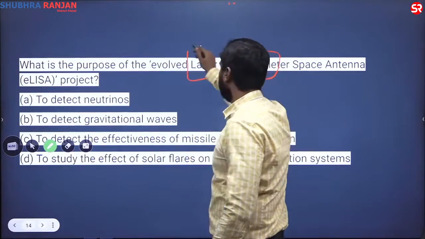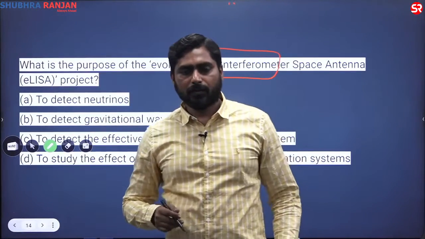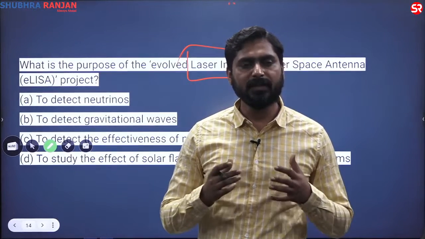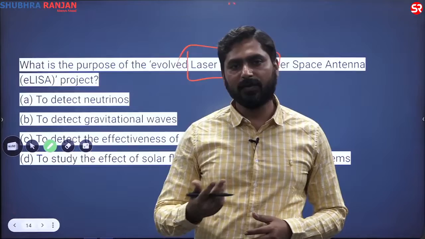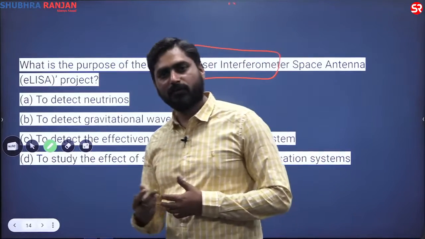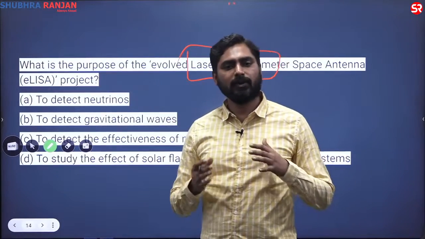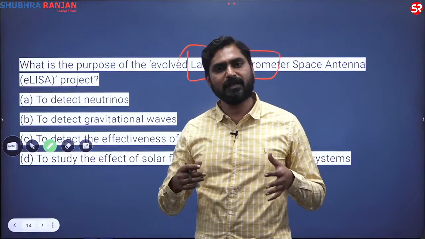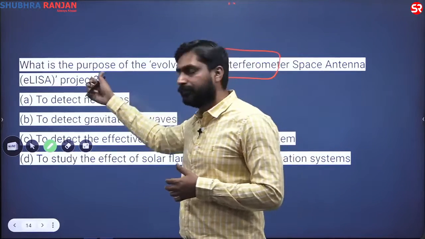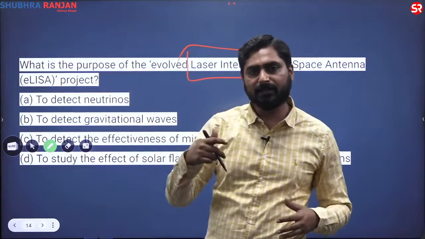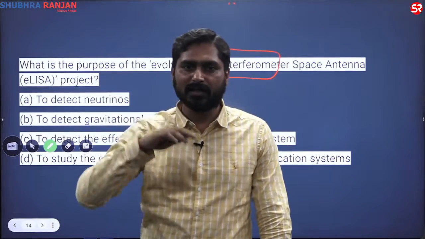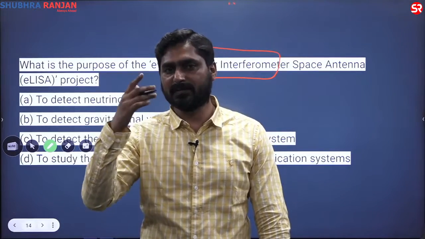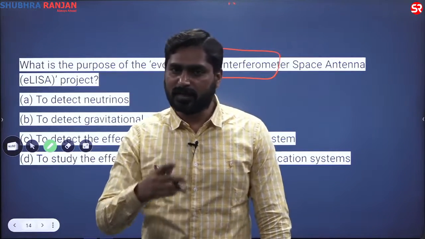We have developed these observatories to detect what? Gravitational waves. So you would have heard about LIGO. So LIGO is an Earth-based observatory to observe gravitational waves. This LISA is a space-based observatory. So we are trying to observe gravitational waves not only from Earth but also from space. So we have developed what is known as LISA.